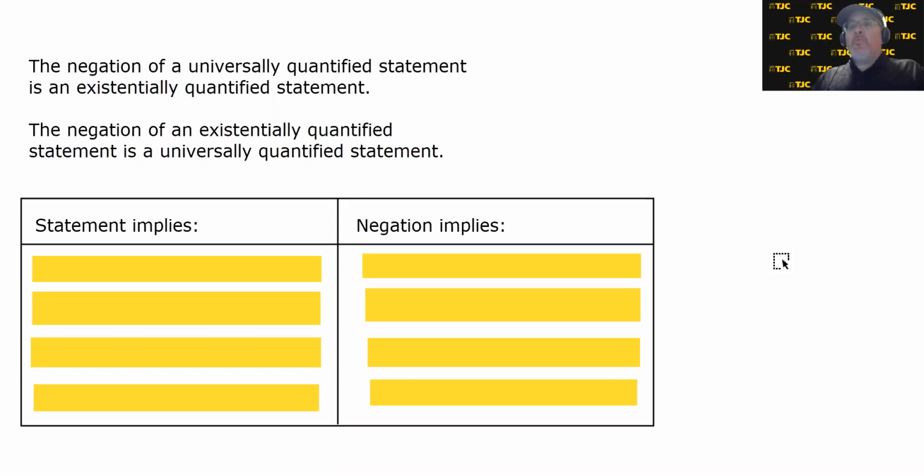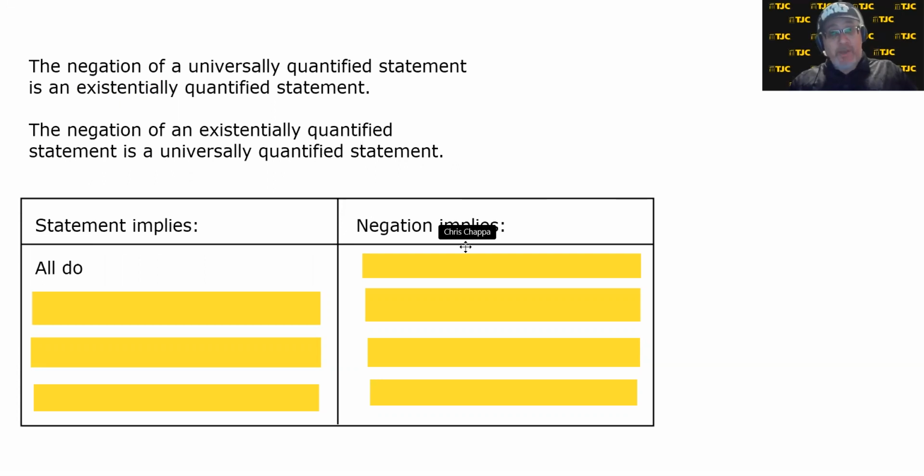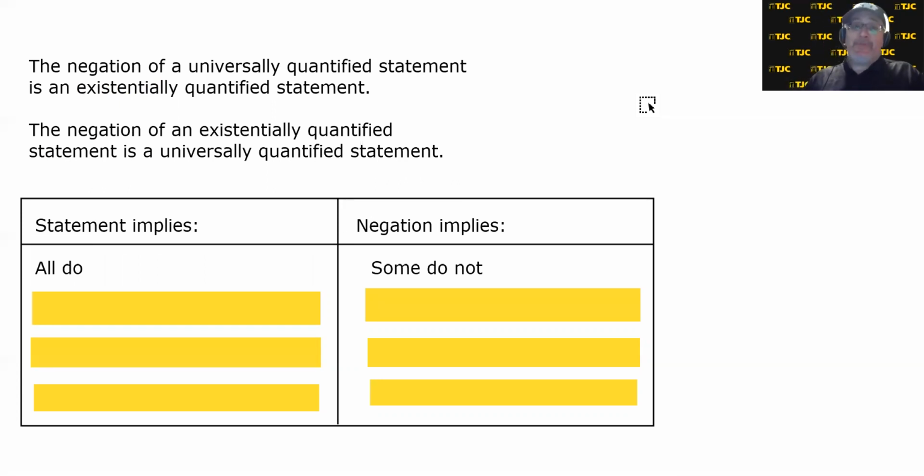All right, so just keep in mind that when you negate a quantified statement, you change the type of quantifier. If you're universally quantified, your negation is existentially quantified. If you're existentially quantified, your negation is universally quantified. So, to summarize, if your statement implies all do, and it may say that phrase or something similar to it, but if it's a positive universal, okay, all do, then the negation is a negative existential. Some do not. That makes sense. Opposite of positive is negative. Opposite of universal is existential.